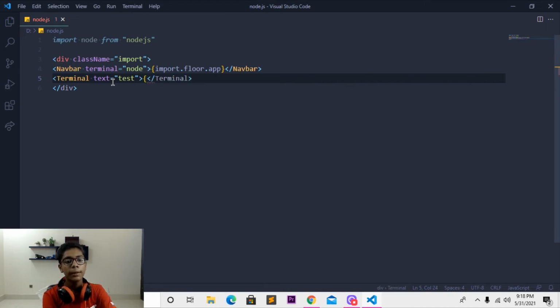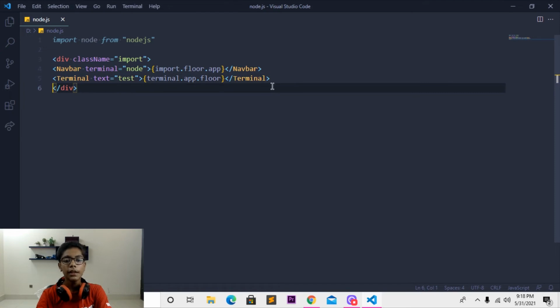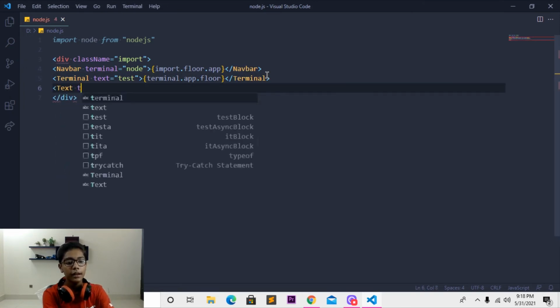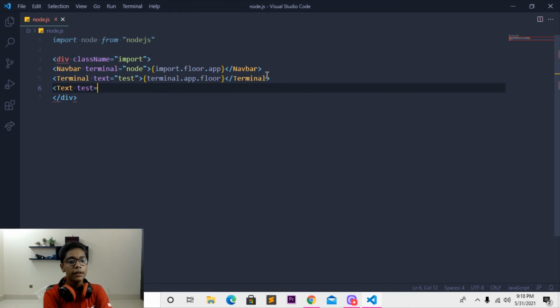This is called a curly bracket. Then I will write terminal. Write here dot app dot text. Then you have to close this here, and when you've done that, erase this test and write floor. So you can see we have done with that. Move here and move down, then write text, then write test equal, then write name, then close here, make this curly bracket, so in that I can write my code.